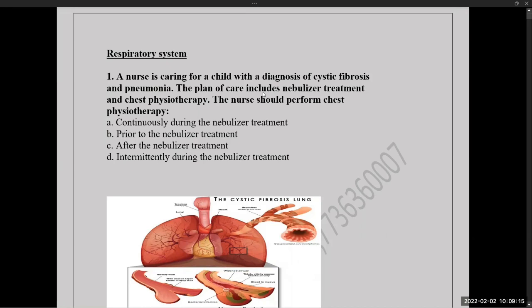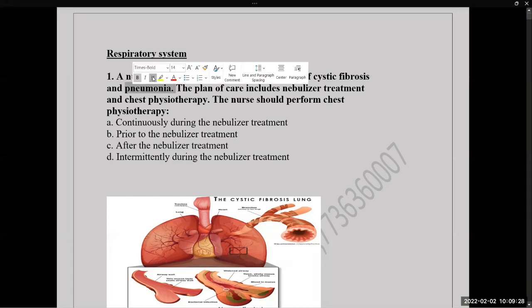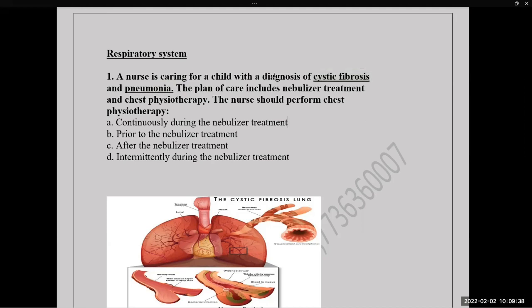Okay. And what is cystic fibrosis and what is pneumonia? What is pneumonia? Yes, Binu. Pneumonia is a lung disease caused by organisms such as Staphylococcus, Klebsiella.